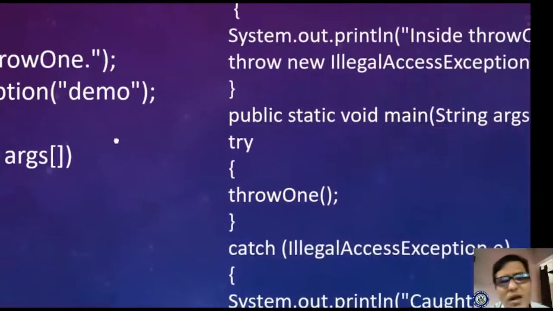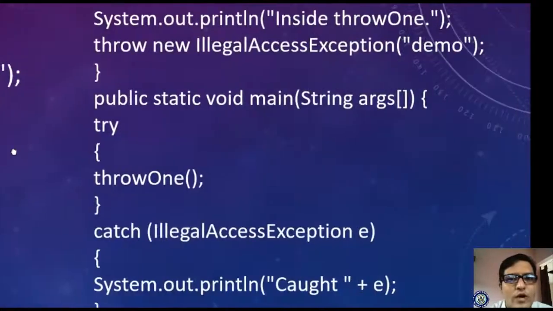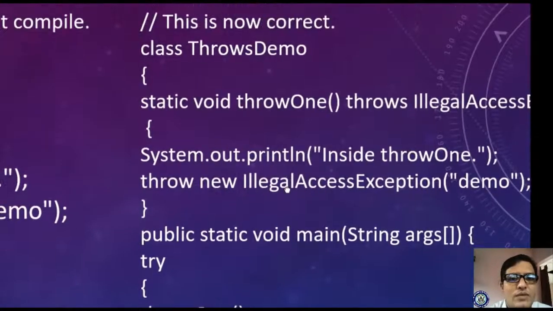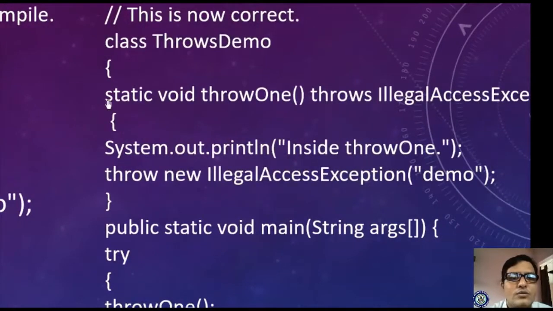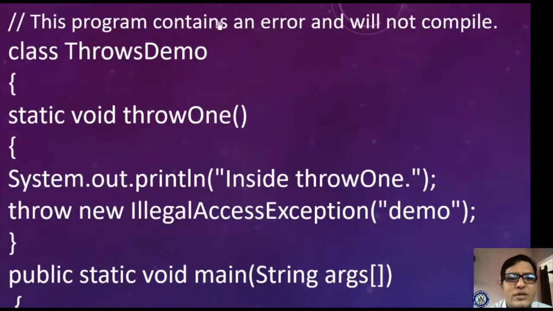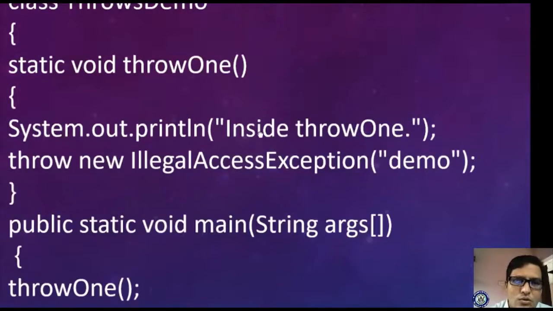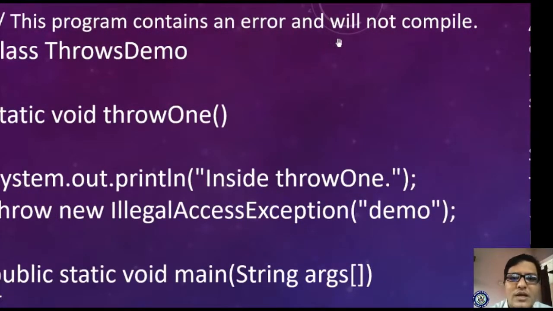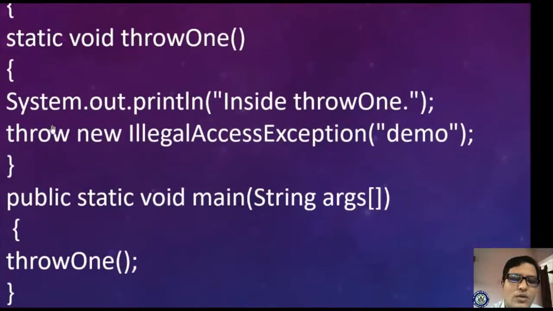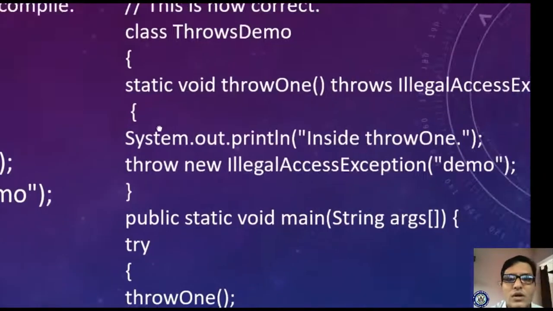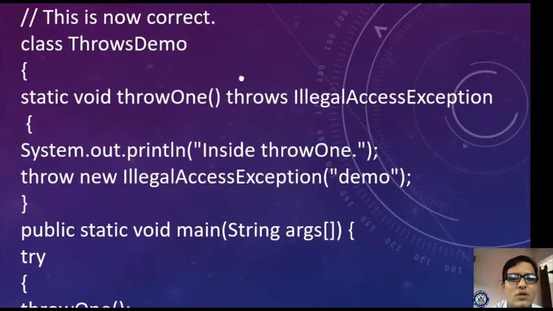Now we are modifying this same program to understand what happens. Class throws demo. It will give us a compile time error because it doesn't know what it is supposed to do, hence this program contains an error and will not compile. If it exists, this value will be supplied, but we do not know whether it is compiling or not. That is the problem that happens here. To understand the same program better, we will see it now.